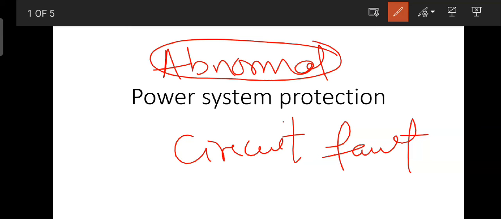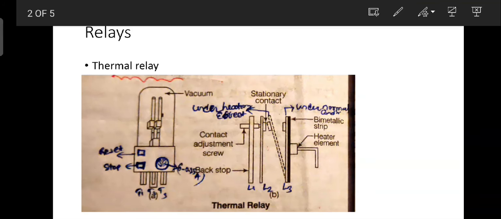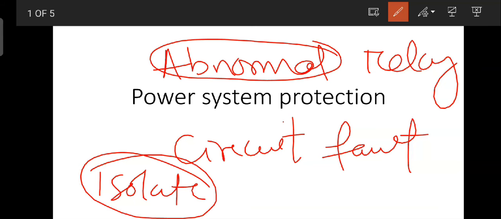That fault should be isolated immediately. To isolate it, we have many types of protection systems to isolate the faulty section as quickly as possible. There are certain types: first we will see the relay, then the magnetic contactor, and then the circuit breaker.